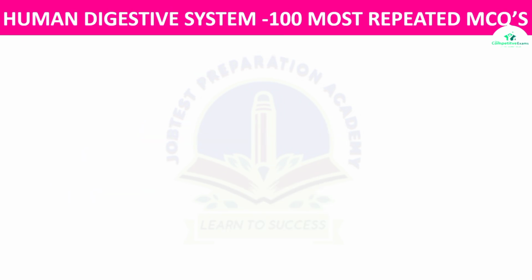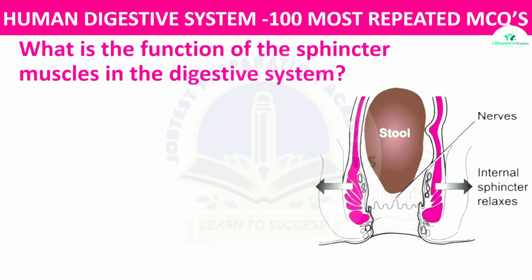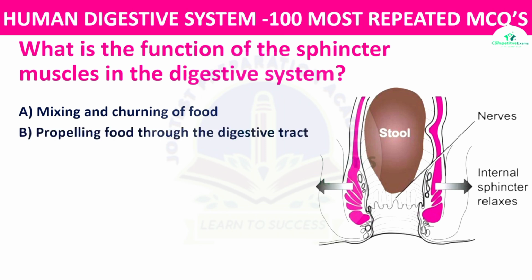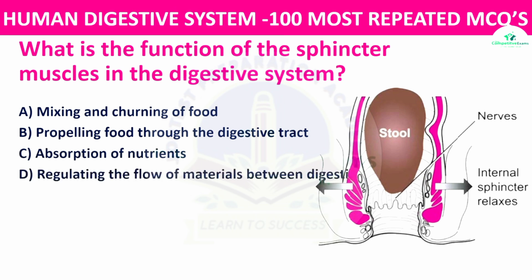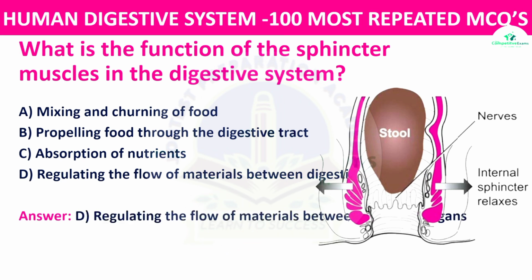Next question. What is the function of these sphincter muscles in the digestive system? Your options: mixing and churning of food, propelling food through the digestive tract, absorption of nutrients, or regulating the flow of materials between digestive organs. The right answer is regulating the flow of materials between digestive organs. The sphincter muscles act as valves controlling the movement of materials between different parts of the digestive system.